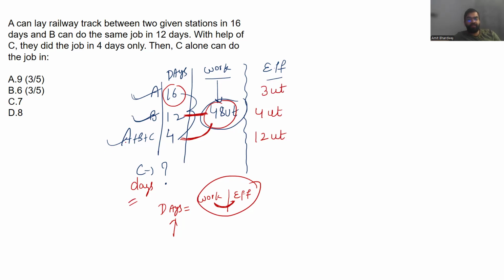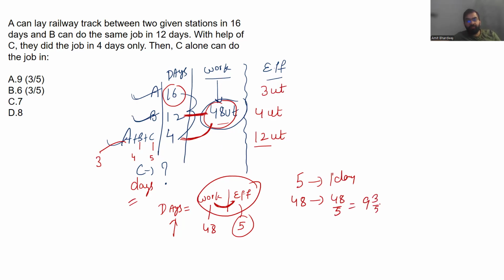Now, if A's efficiency is 3 and B's efficiency is 4, definitely if the total is 12, C's efficiency will be 5. So I know C's efficiency is 5 and I know the work is already 48. Can I claim that if C does 5 units of work in one day, then definitely C has to do 48 units of work? The answer will be 48 by 5, that is 9 and 3 by 5 days, and that is my answer. Option number A is my answer.